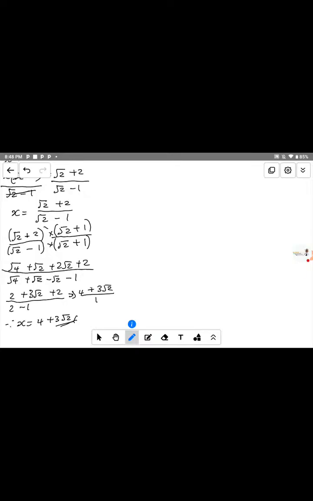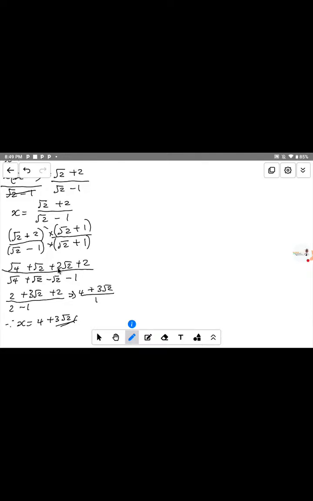Do you have any question? So how do you get 3 root 2? Now let me explain that. How did I get that 3 root 2?